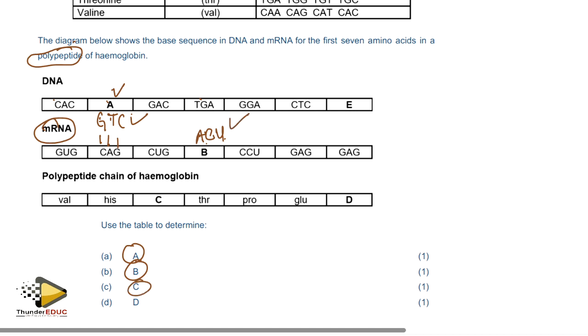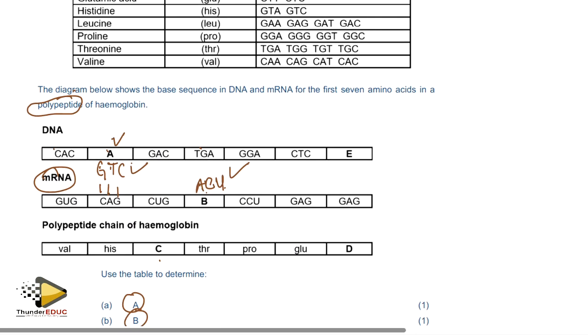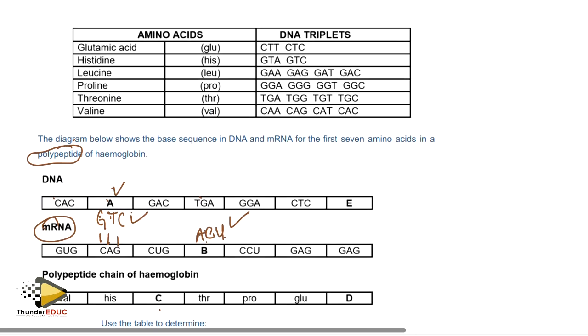Give a tick. What is C? You go back to the table. But before you go to the table, you need to look at something. These are amino acids. Okay, this is DNA triplet. It means that you're not using this. You are using this: GAC. I come here, look for GA.